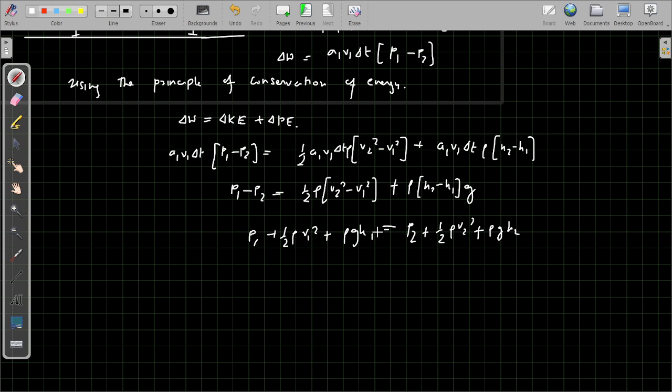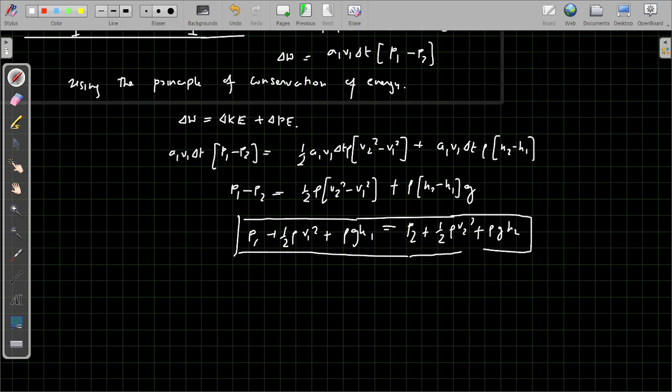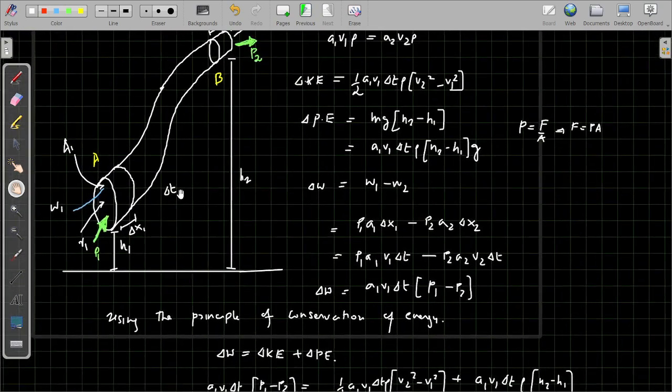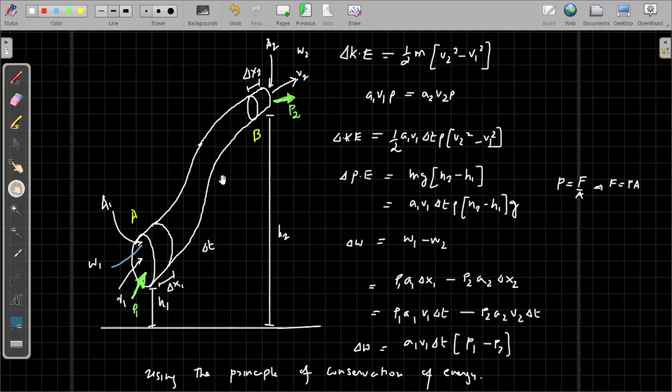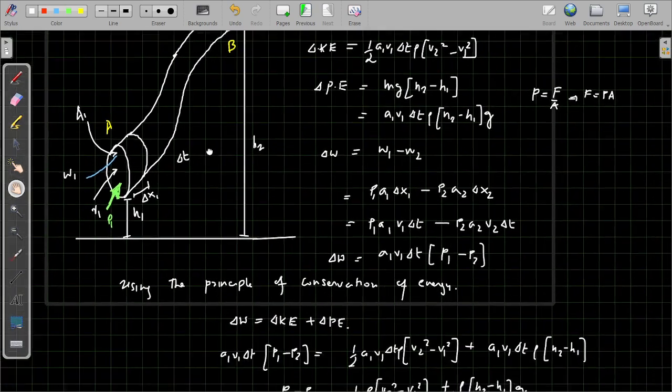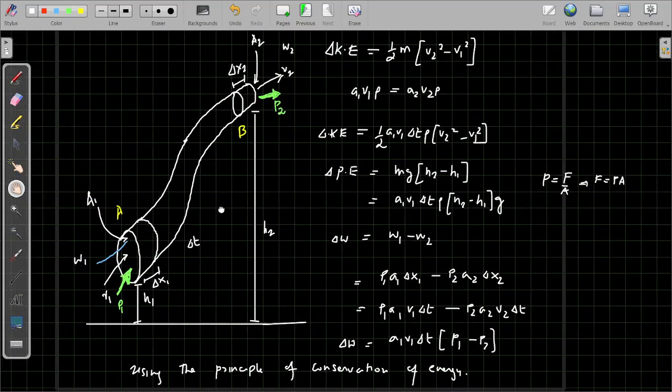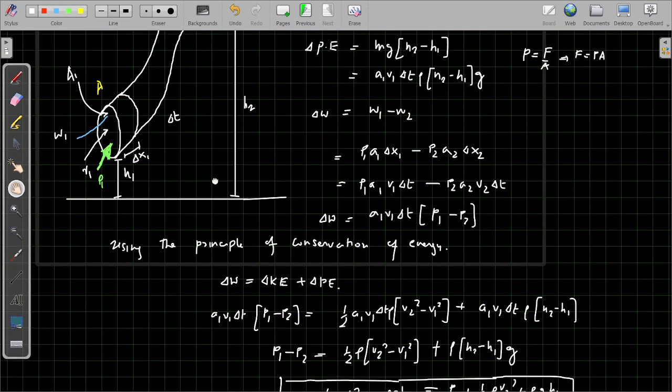So in short, the sum of potential energy, kinetic energy, and the work done per unit, pressure energy per unit mass, is constant. This is the famous Bernoulli's principle, which with numericals we will try to understand even better. Thank you.